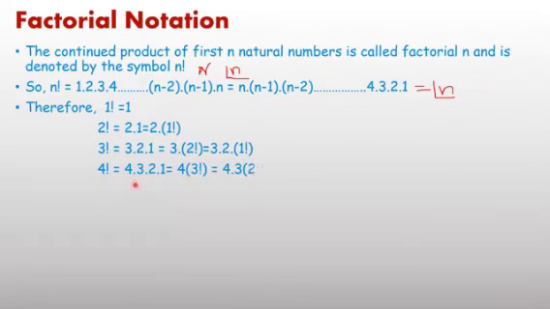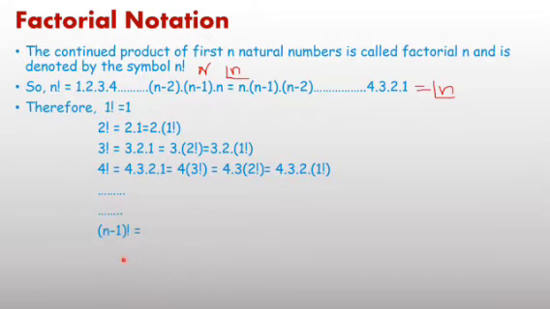Same pattern, factorial 4 we can write as 4 into 3 into 2 into 1, which is also equal to 4 into factorial 3, because 3 into 2 into 1 is equal to factorial 3. We can also write it as 4 into 3 into factorial 2, or 4 into 3 into 2 into factorial 1.